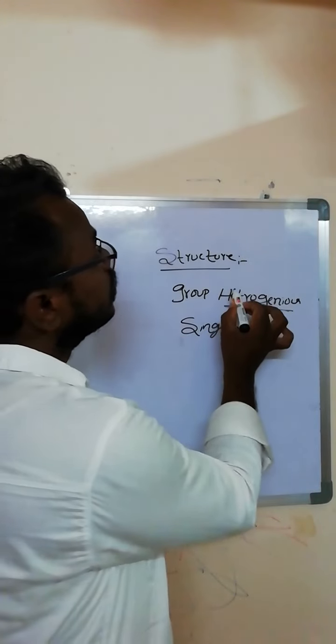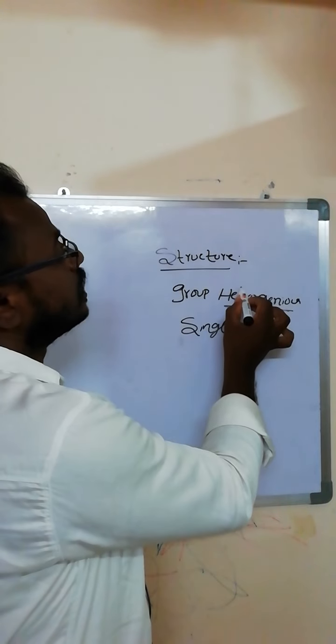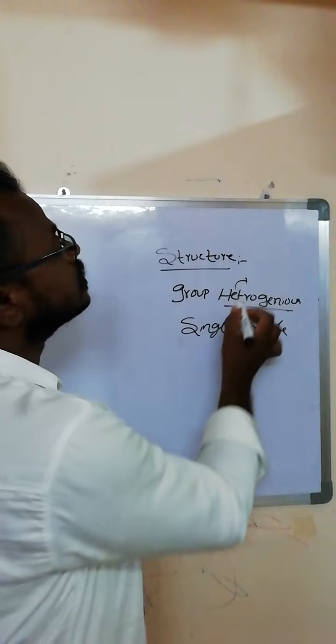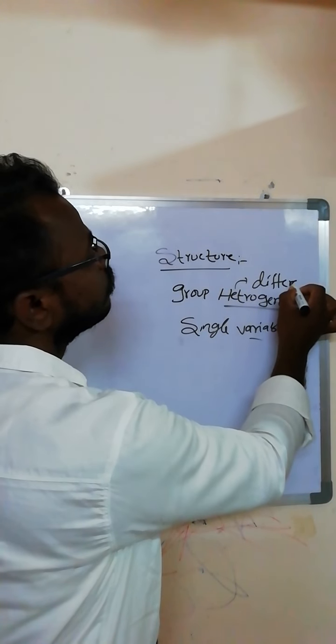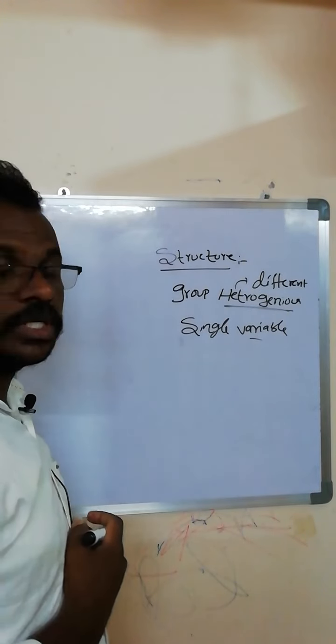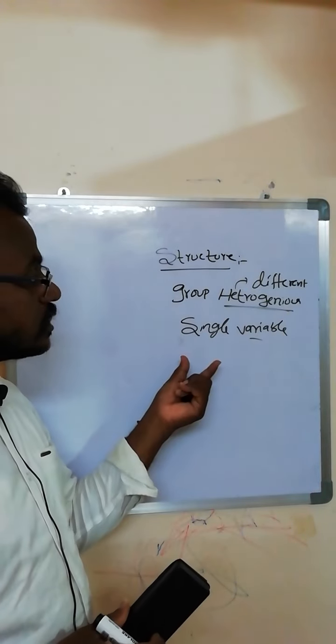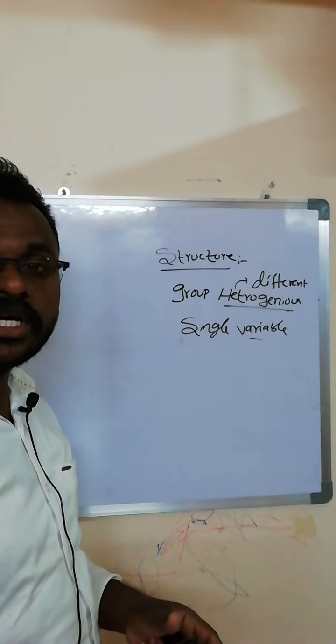Heterogeneous is a terminology word, meaning different data type elements. Different data elements can be contained in a single variable name; this is the nature of the structure.